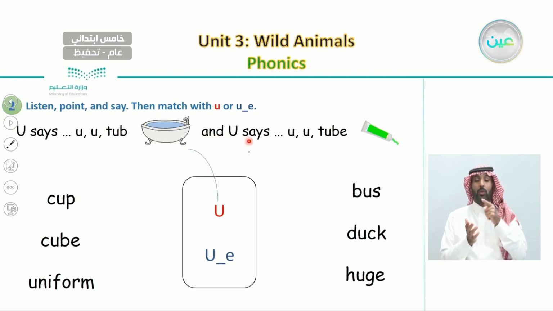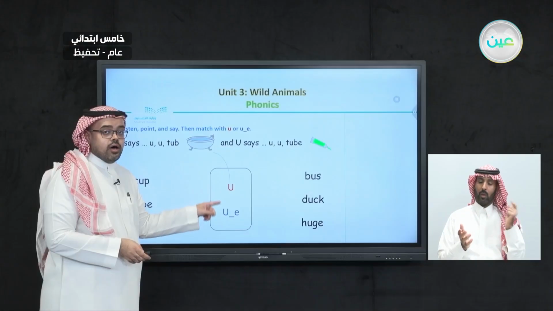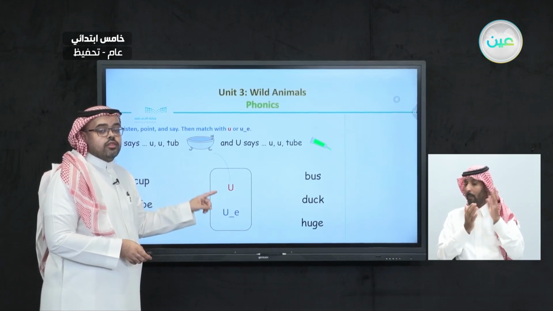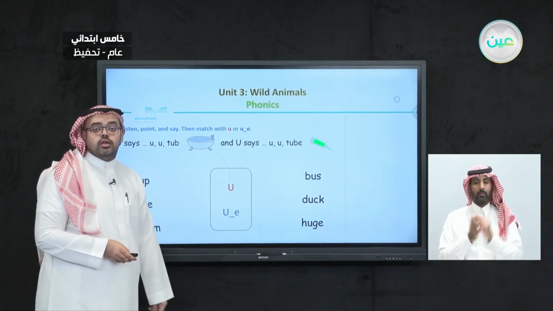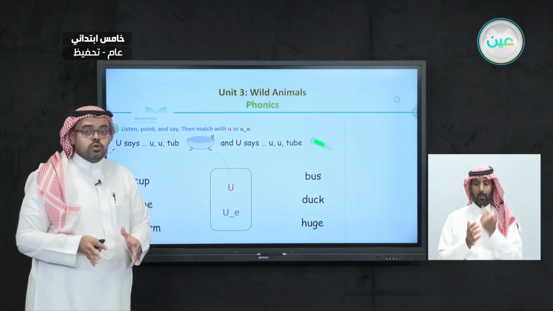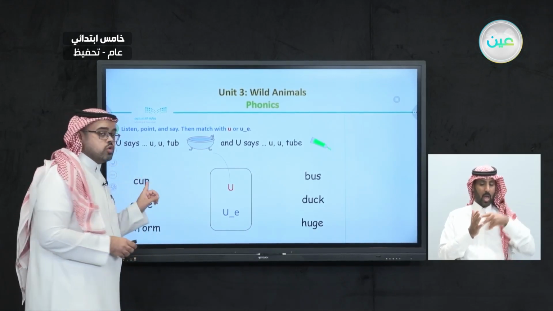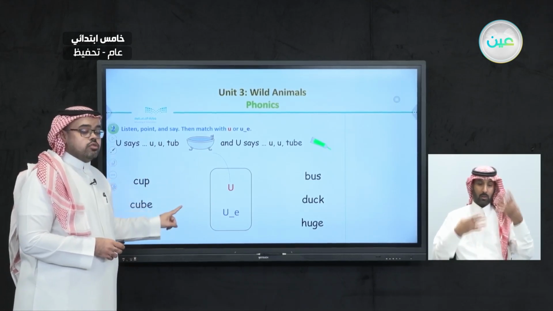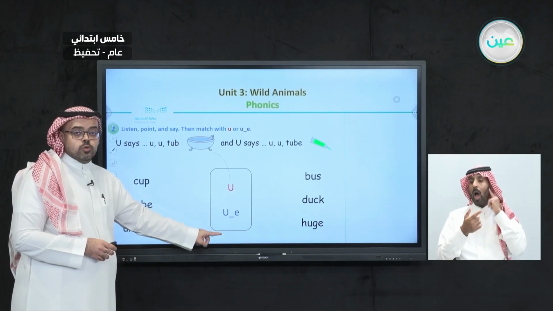And U says tube. Repeat after me. And U says tube. So here we have 2 different sounds: the sound that can be heard in the word top, and the sound that can be heard in the word tube. What we're going to do now is listen to each of these 6 different words, and then match them to either the first sound or the second sound.